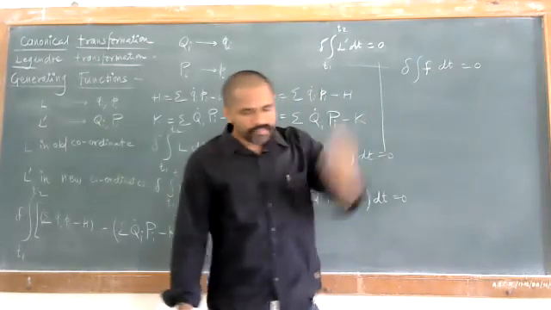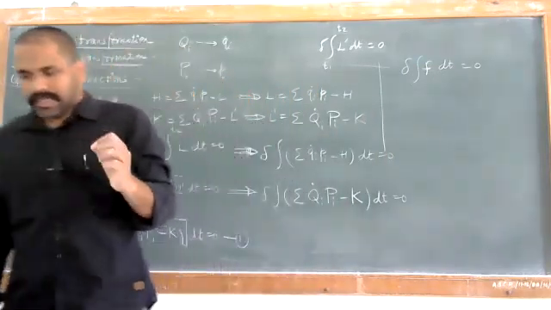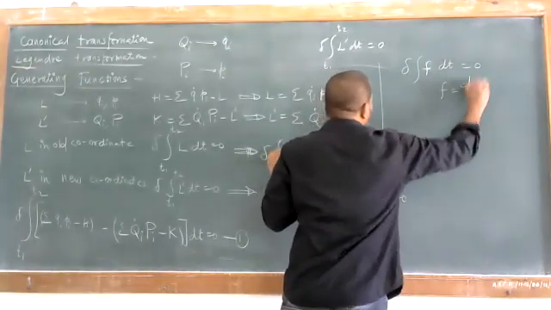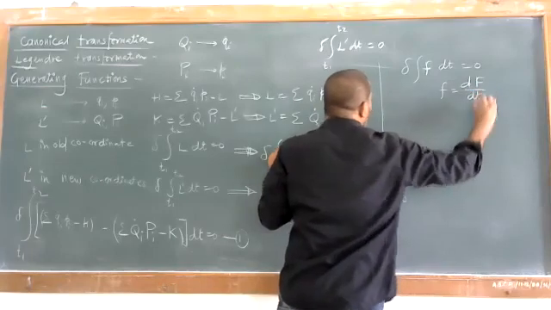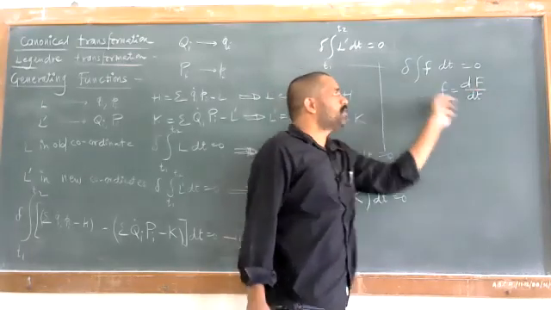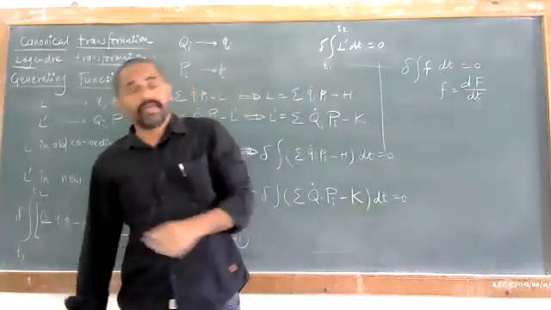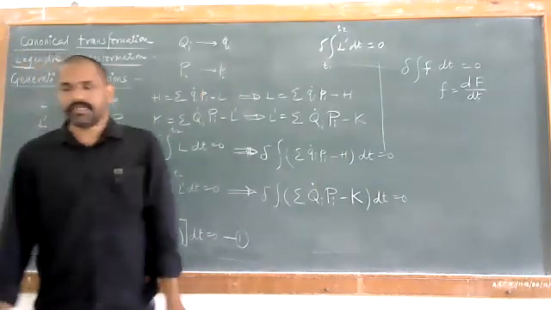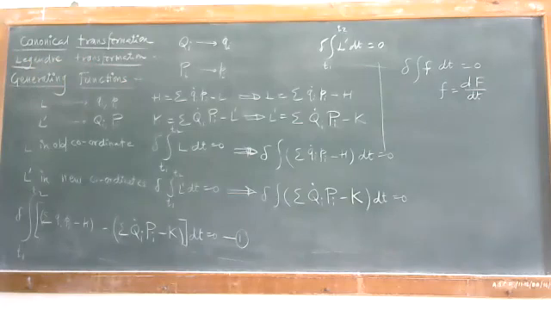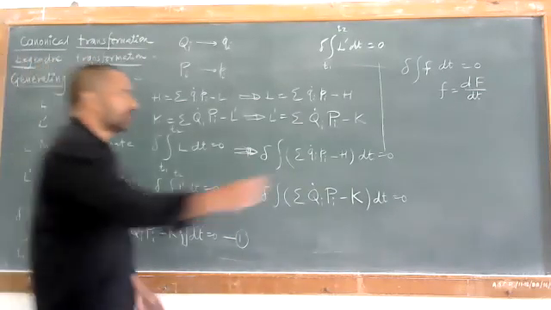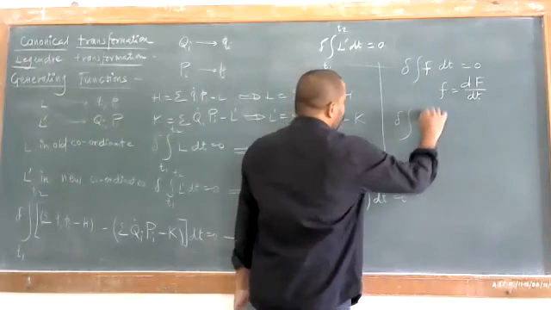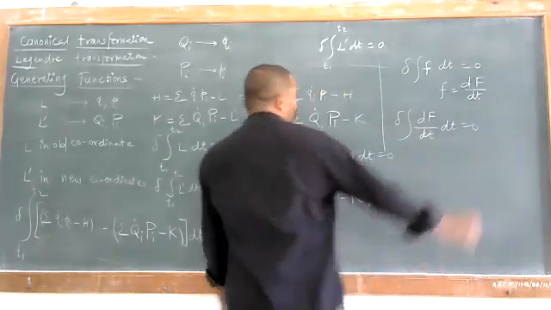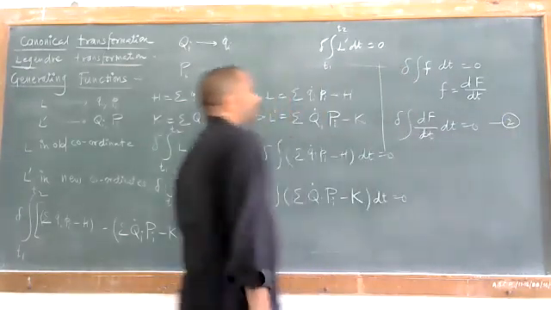What is f? f is a function, and this function can generally be given in terms of conditions, that is, f is equal to df by dt. Quite often this function is given in this form, f is equal to df by dt, and this function can be chosen as df by dt, which is known as an arbitrary function. So we can write delta integration of df by dt into dt must be equal to 0. Let us say this is equation number 2.